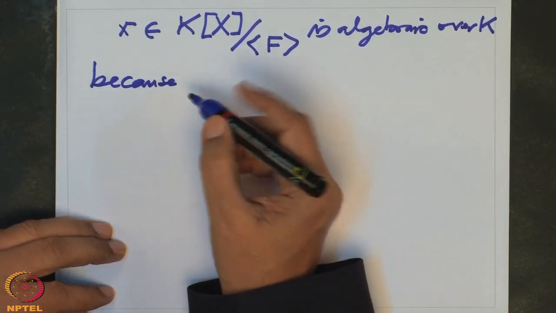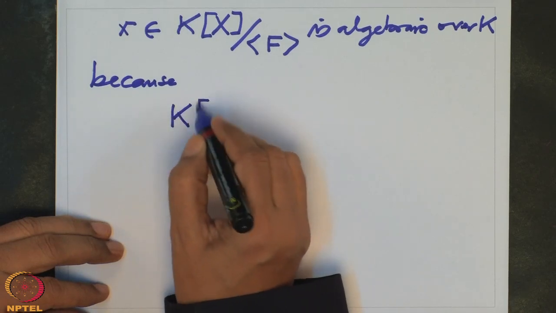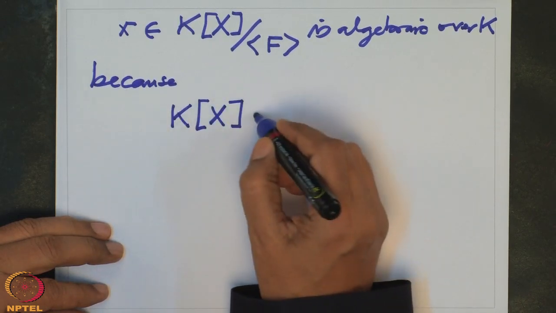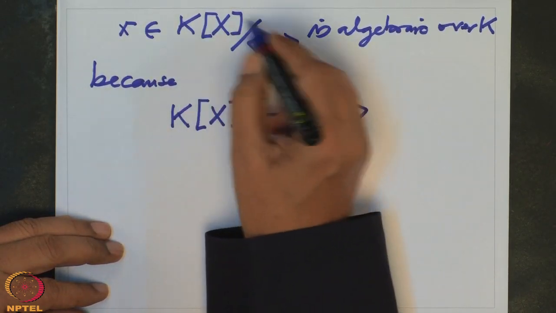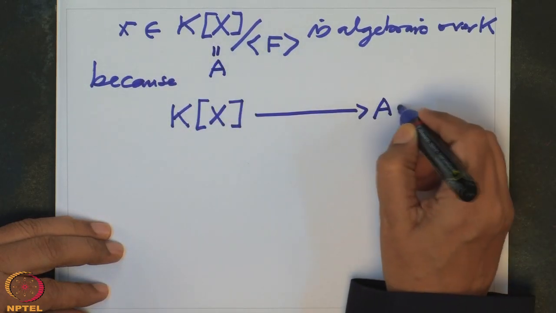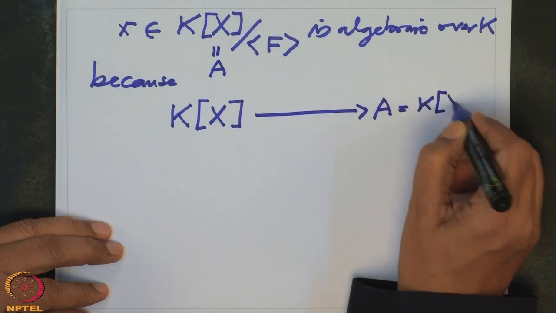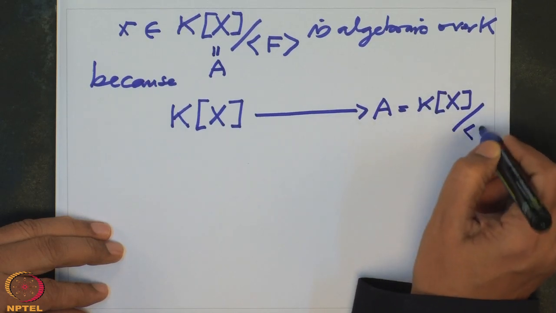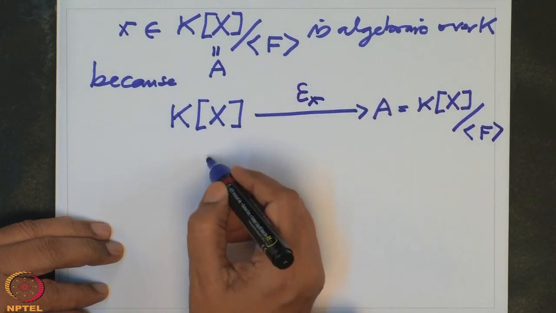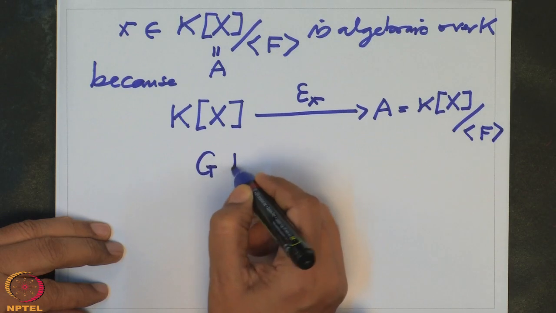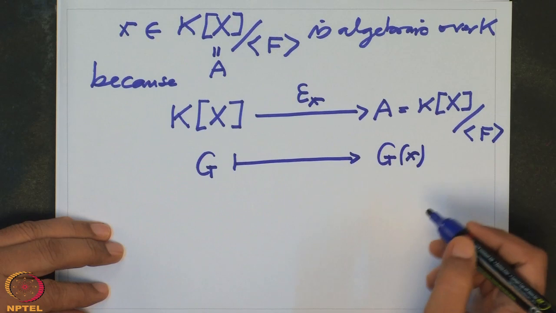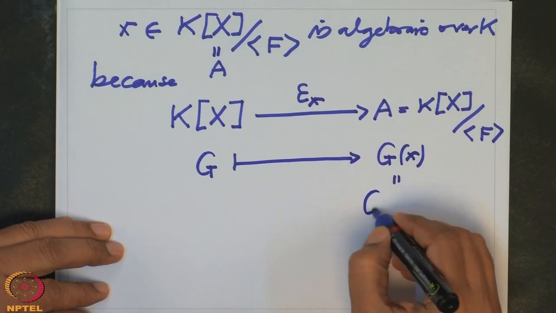That is simple, because what do we need? We need to know what is the substitution homomorphism. That substitution homomorphism from the polynomial ring Kx, polynomial ring over Kx, to this algebra. This is our algebra A. So if you write A, and I want to know what is the epsilon x. That means what? Given any polynomial g, I have to substitute instead of capital X, small x. But this is same as g of x bar.